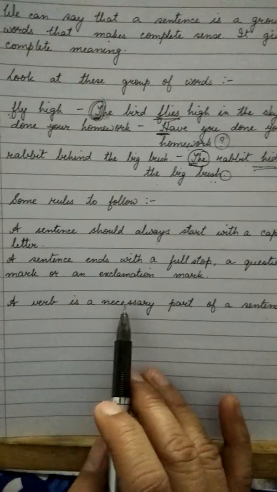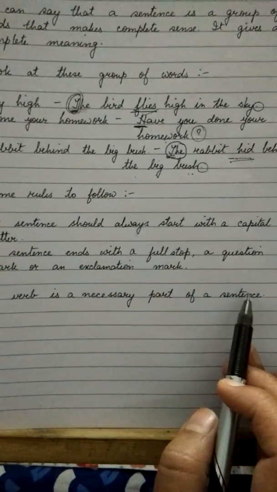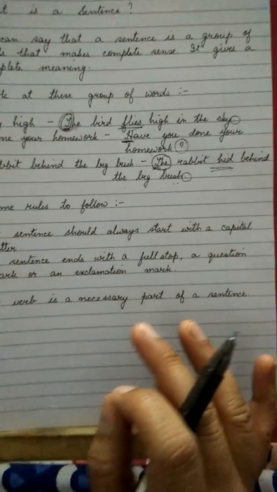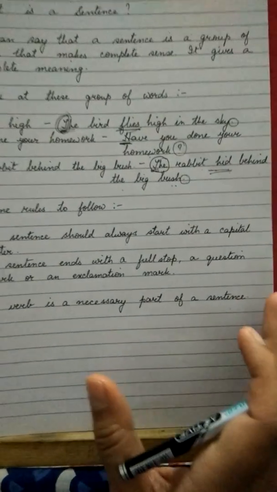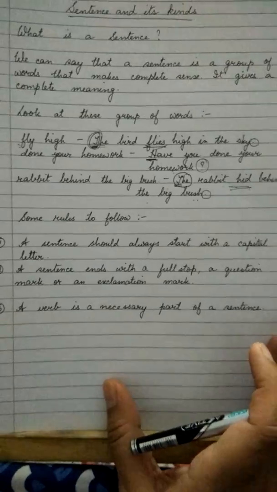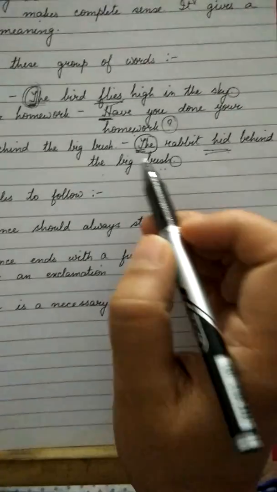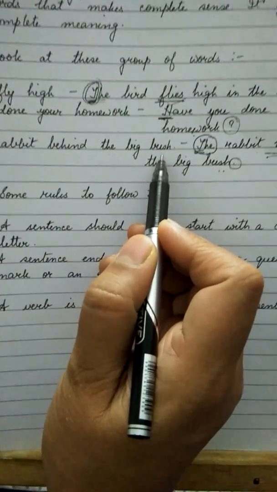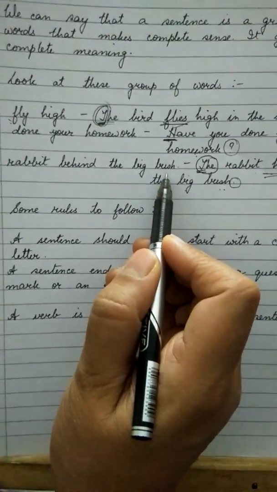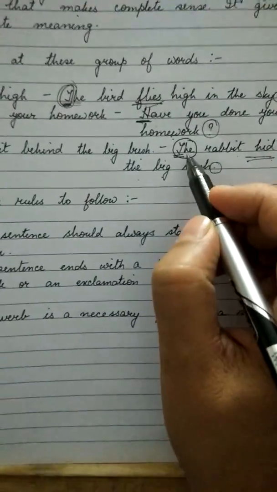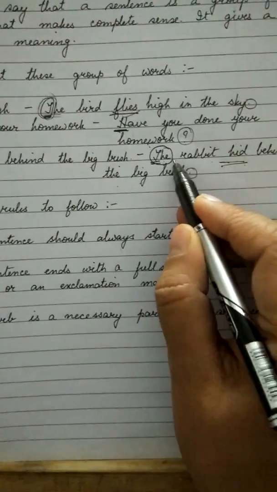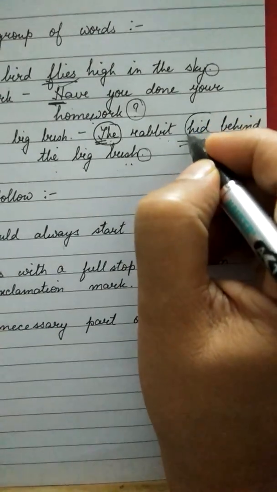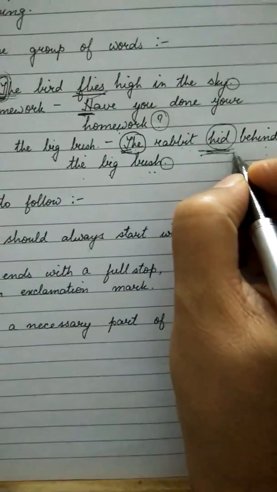A verb is a necessary part of a sentence. Now, without a verb, a sentence cannot be complete and meaningful. A sentence is meaningless without a verb. For example, if we see this sentence, "Rabbit behind the big bush." Does this sentence have any meaning? No, it doesn't. But similarly, if we write the same sentence in this way, "The rabbit hid behind the big bush," we are adding this verb "hid" in the sentence.